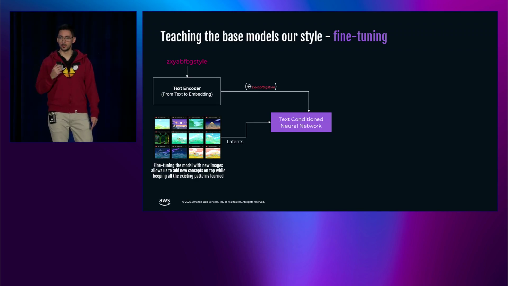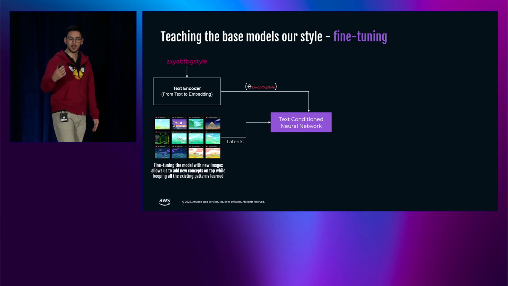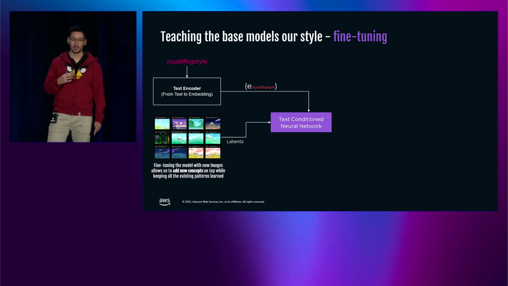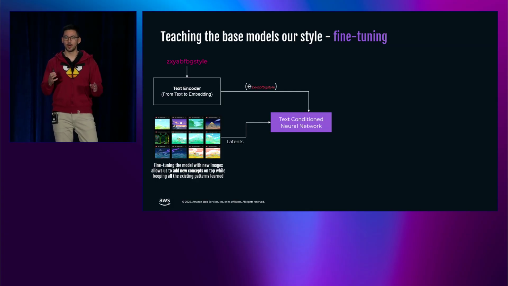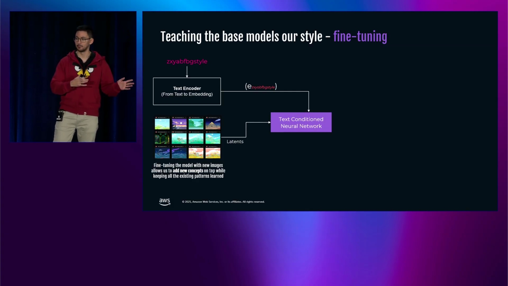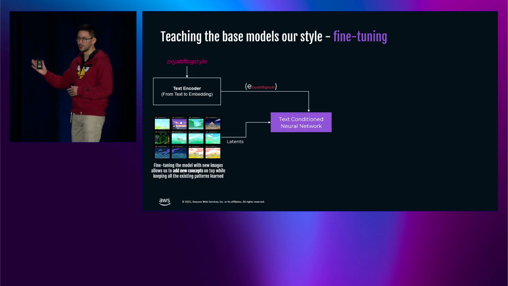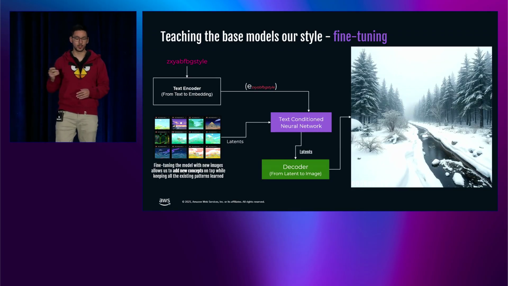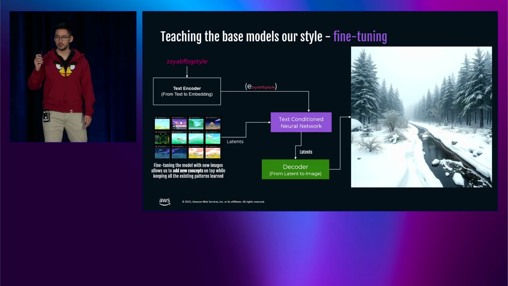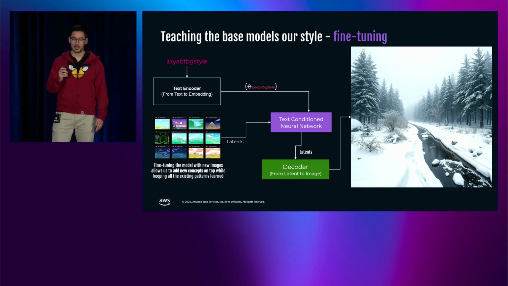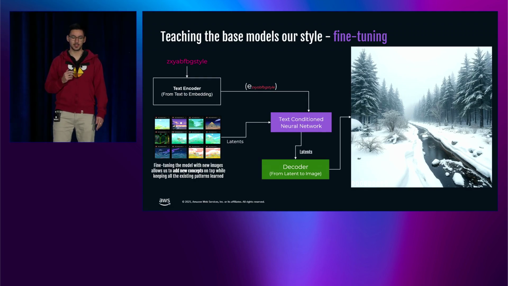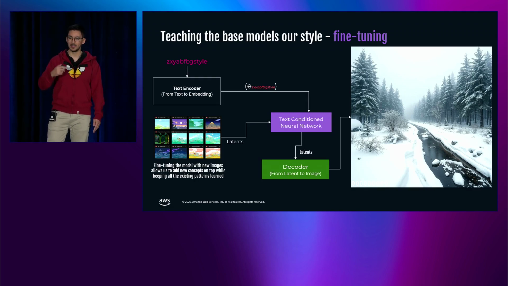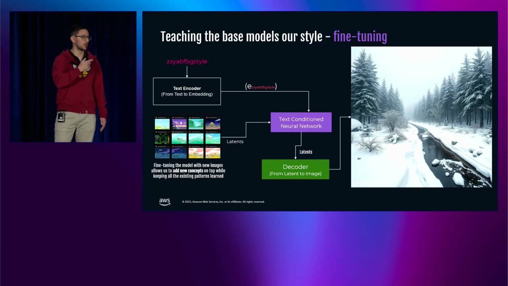Then we also need a trigger word. This is a word that will capture our style. It's that word there on the top in red. And you can notice it's a very weird word. The reason for that is that we don't want it to conflict with the dictionary that already exists in the base model. So we have, same as before, the latents and the embeddings going into the neural network. And then we decode those latents and generate an image. In the first step of this fine-tuning process, the image looks really realistic, as you can see in the picture. But in each of the steps, it will start looking more and more similar to the style from our dataset.